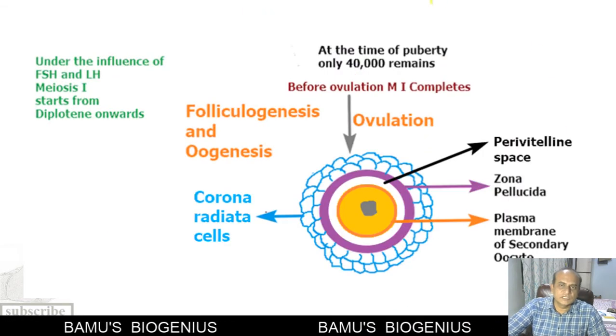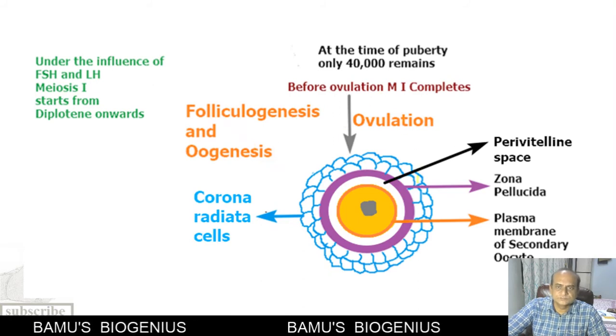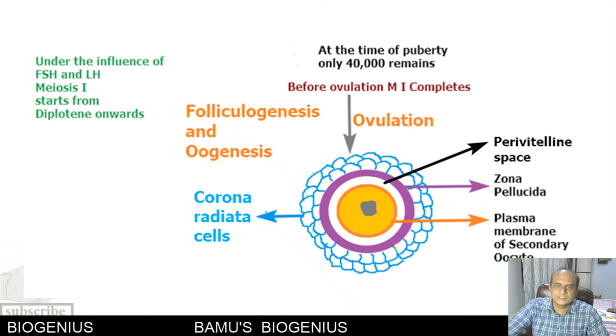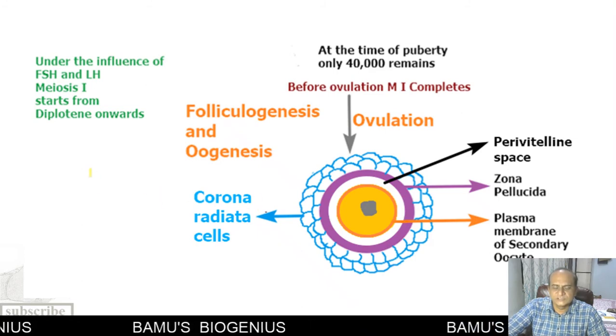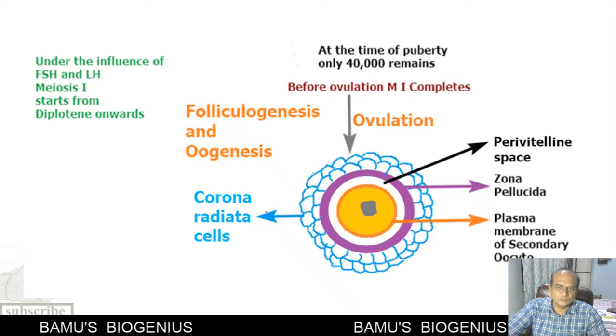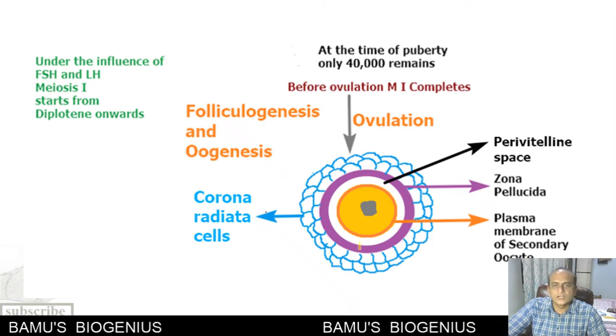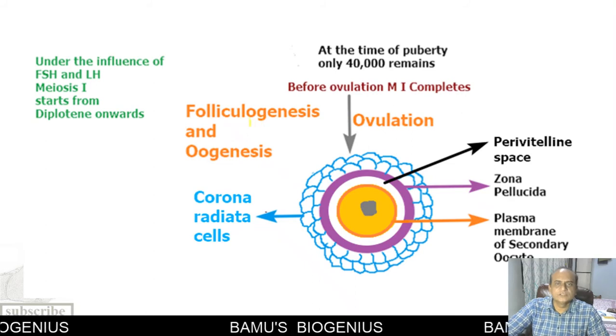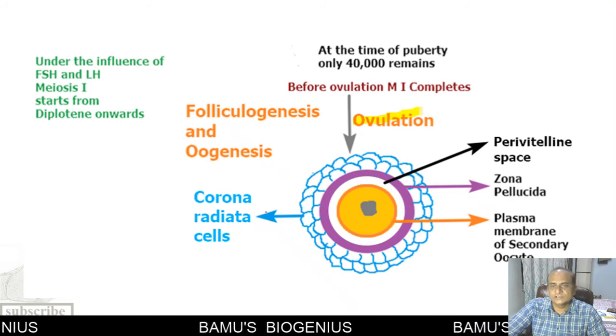So this is how, after ovulation, the ovum is formed. This ovum is called a secondary oocyte. That is, it just completed the meiosis first, and the first polar body is released along with the release of this secondary oocyte. Now, along with this secondary oocyte, the corona radiata cells are also expelled out of the ovary. So this is known as ovulation.